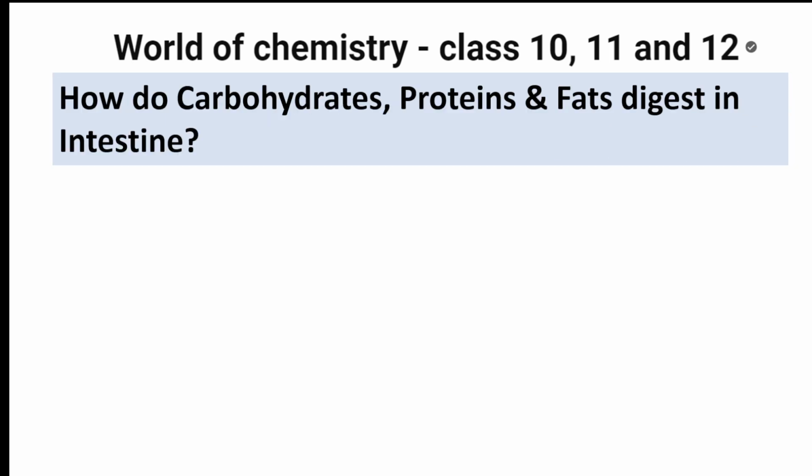How do carbohydrates, proteins, and fats get digested in the intestine? Carbohydrates are nothing but starch molecules, correct? They get converted to simpler sugars.